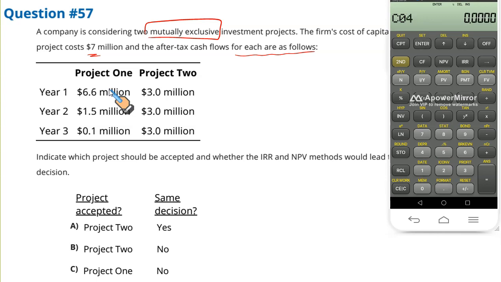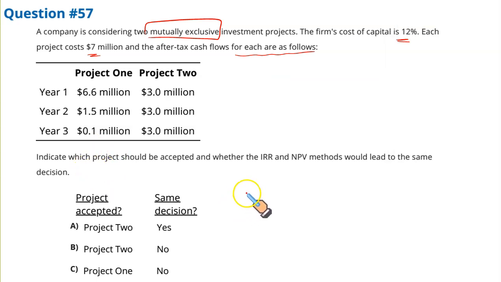Now I will press NPV. The discount rate given is 12%. You enter 12, enter, down arrow key, press CPT. The NPV is 0.1598. Let me write it down. NPV for this project, let us write it down first. This is your project 1 and project 2, NPV and IRR.